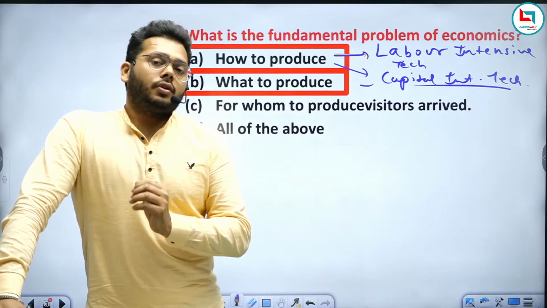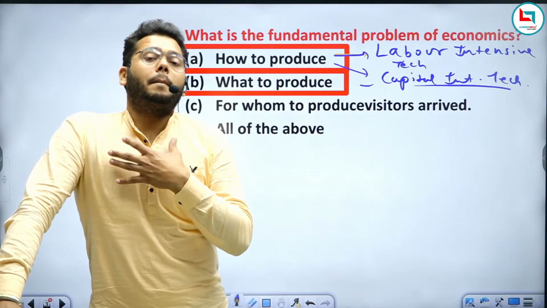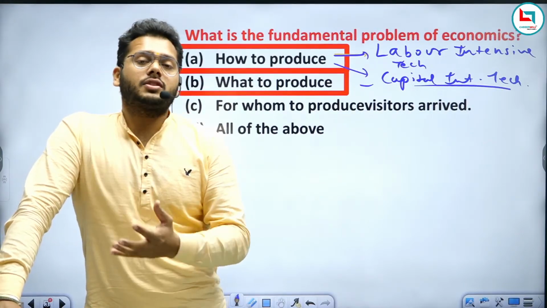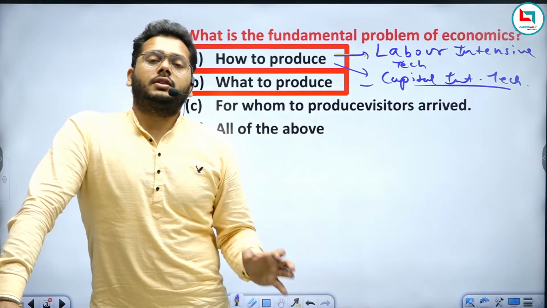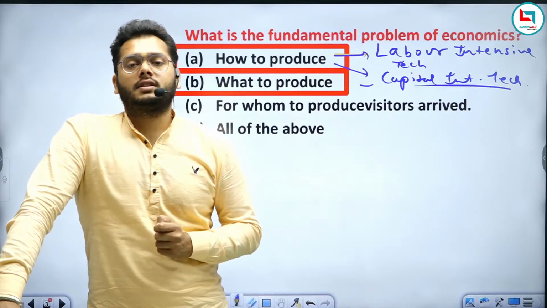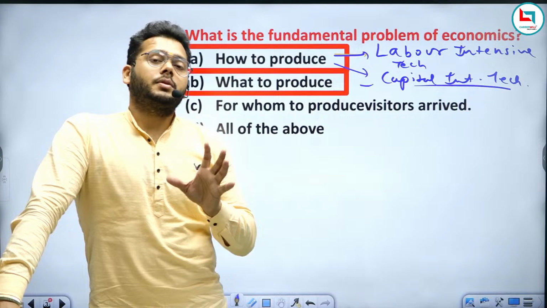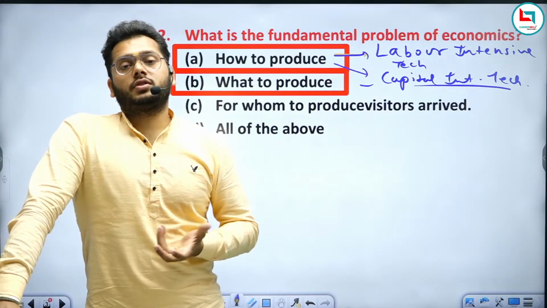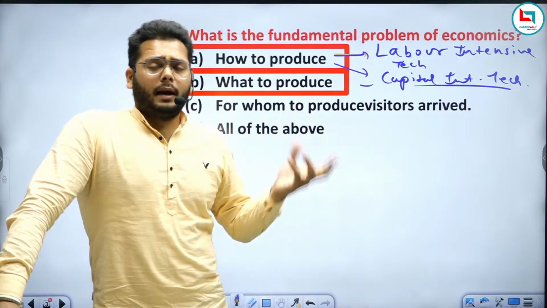If any economy is using many machines, several machines, machine technology, and using less labor, then that economy is included in the capital intensive technology for goods and services. Understood? If any economy is using a lot of machine technology for the production of goods and services, then it will be included in capital intensive technology.